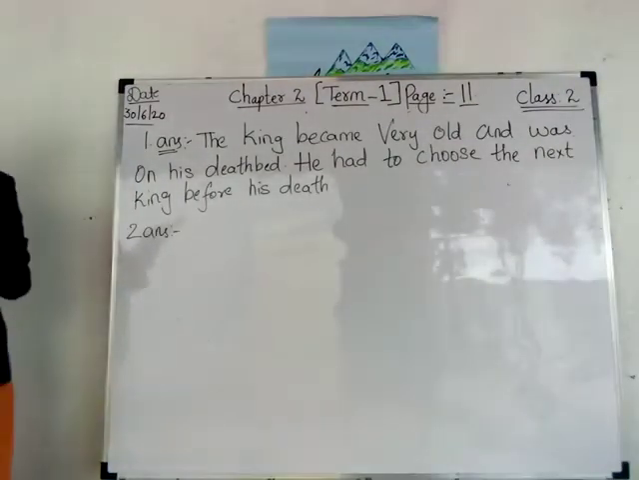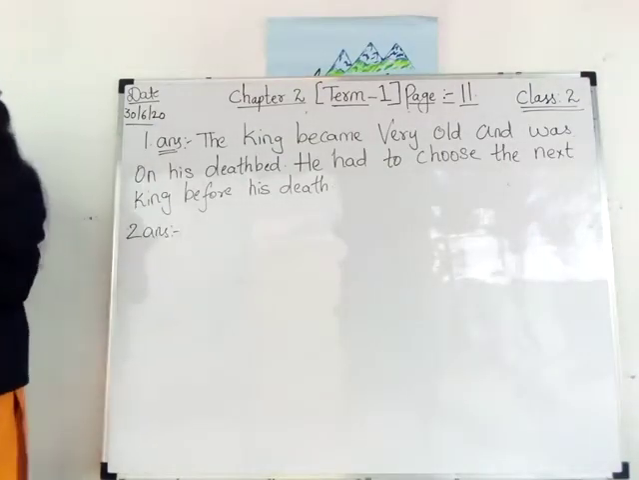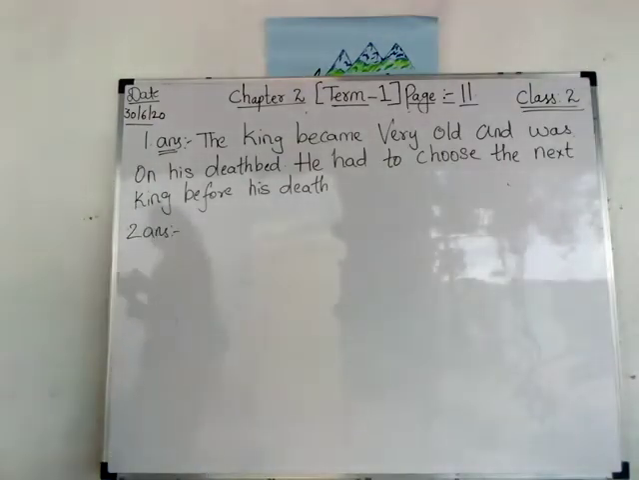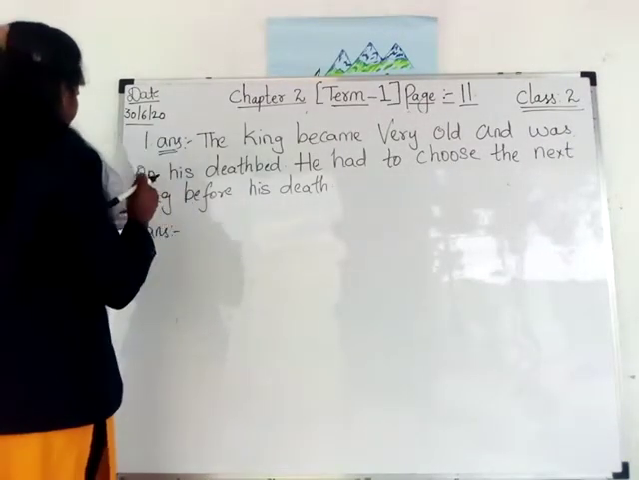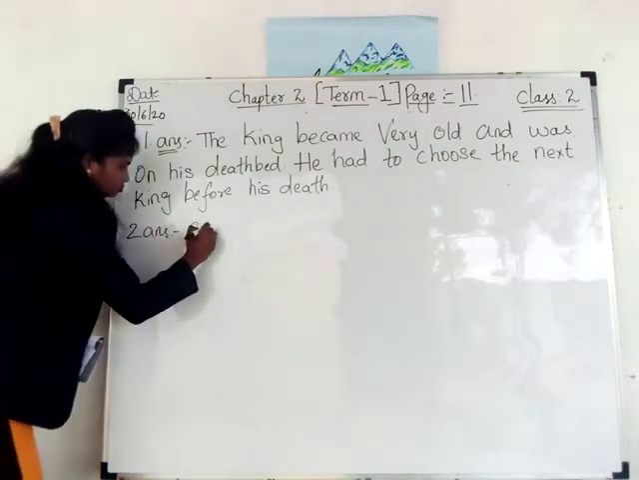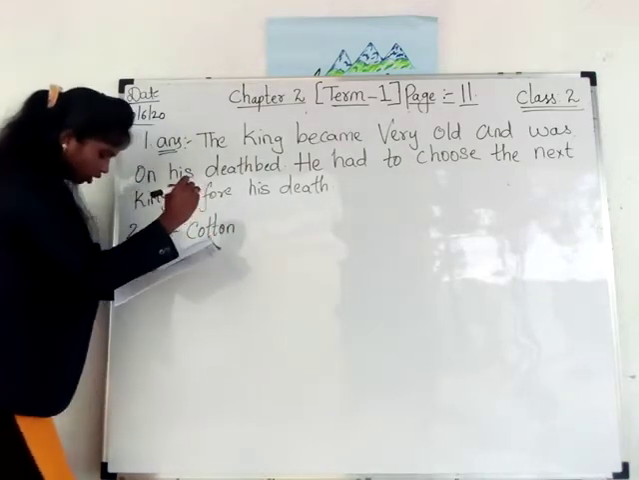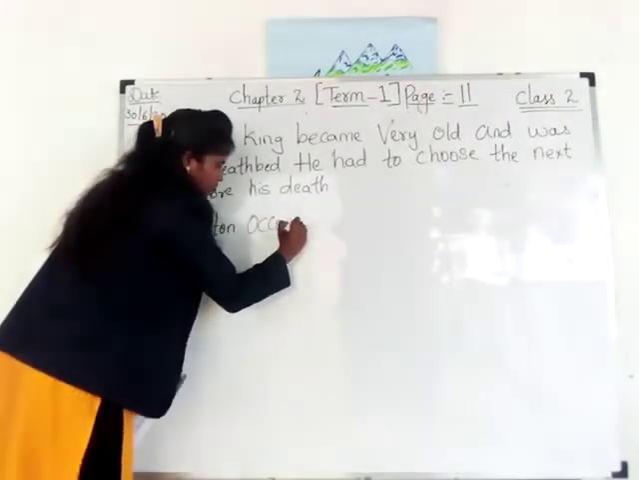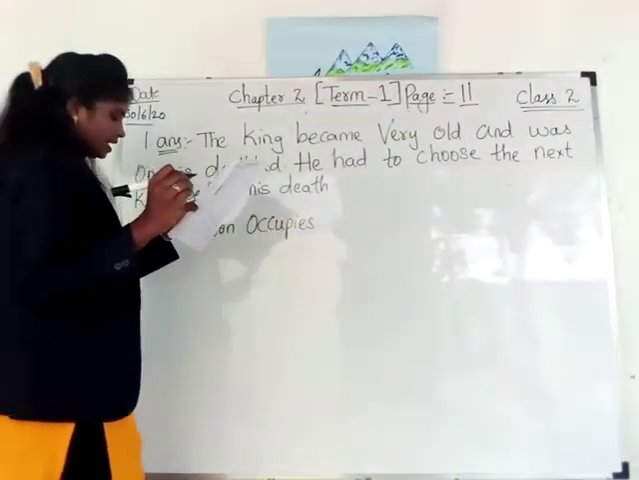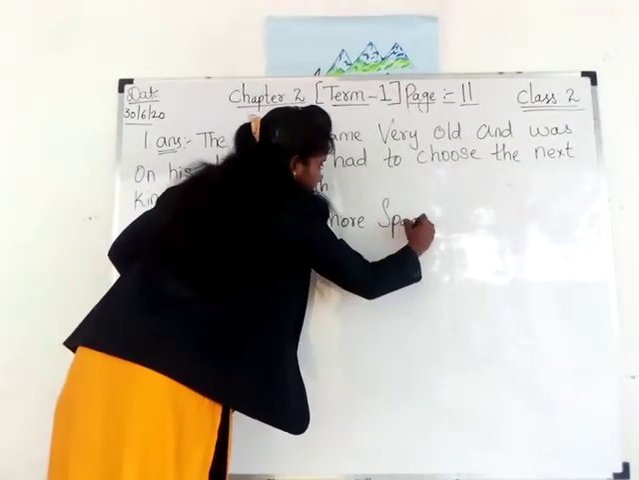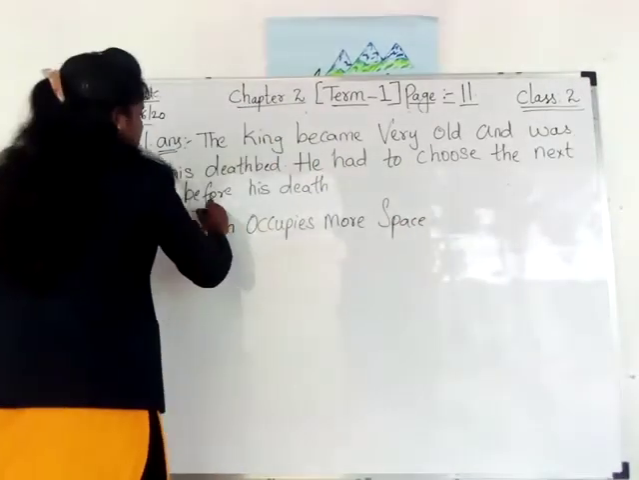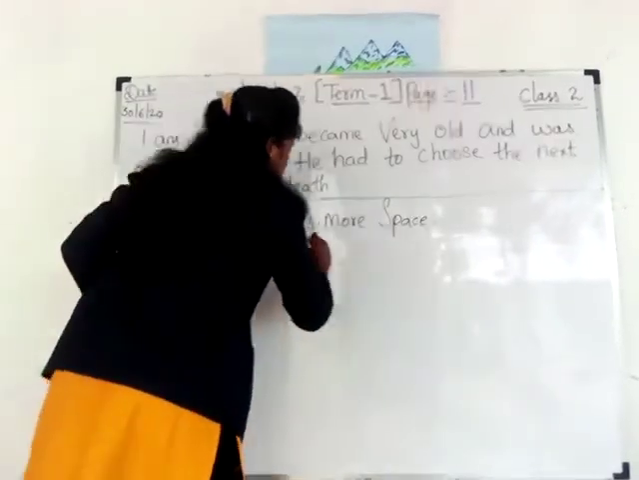See, children, what occupies more space, cotton or diamonds? Cotton occupies more space. Okay, this will be the second answer. We'll go for third answer now.